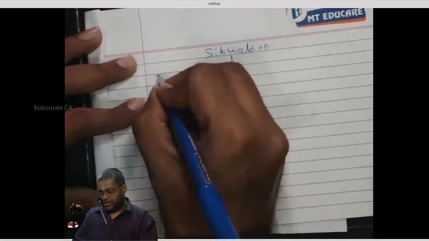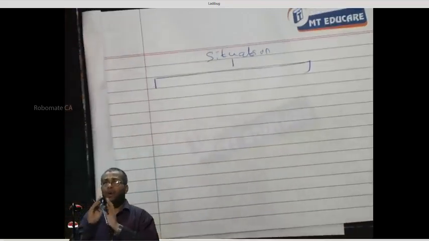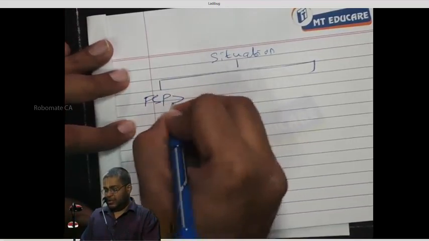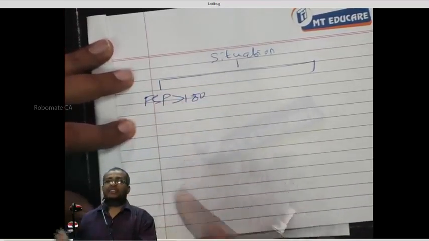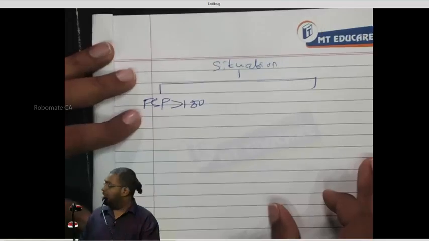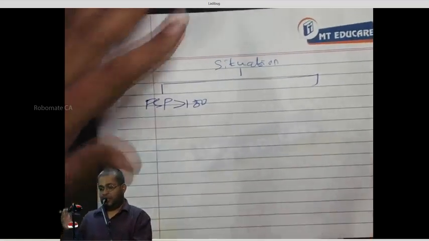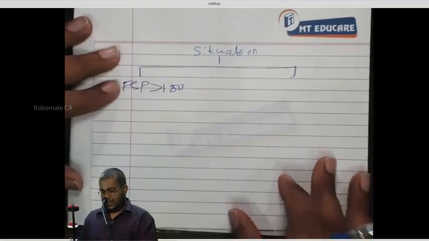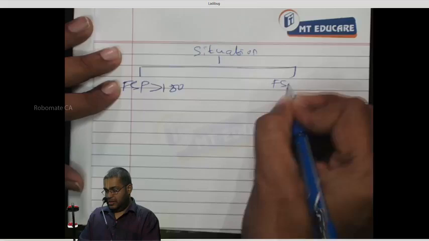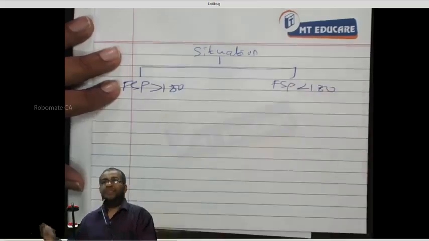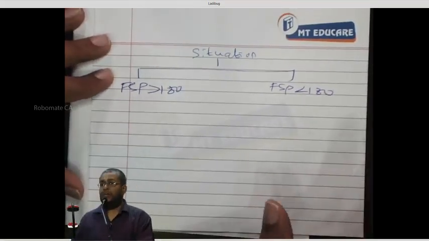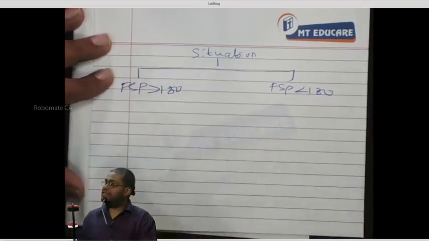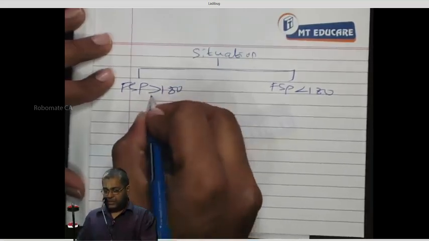Okay. Branch it into two. After 1 year, two things can happen here. One is FSP more than 180. The share is actually trading in the stock market at a price more than 180. The second is FSP less than 180. Anyhow, we have decided to buy the share. You cannot escape. The other party is asking you, yes or no? No. FSP is more than 180.